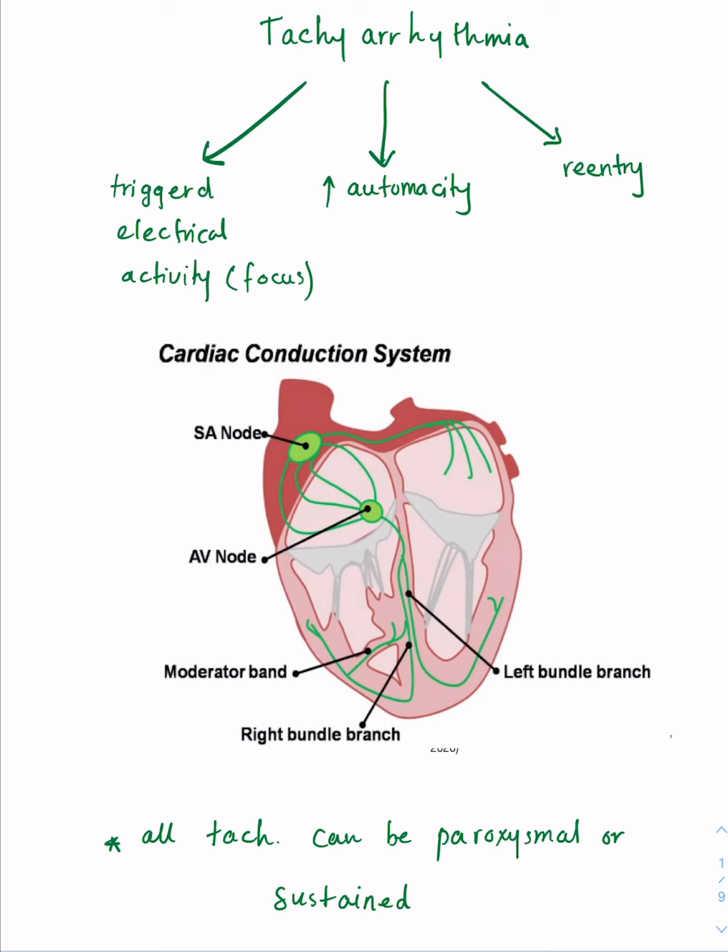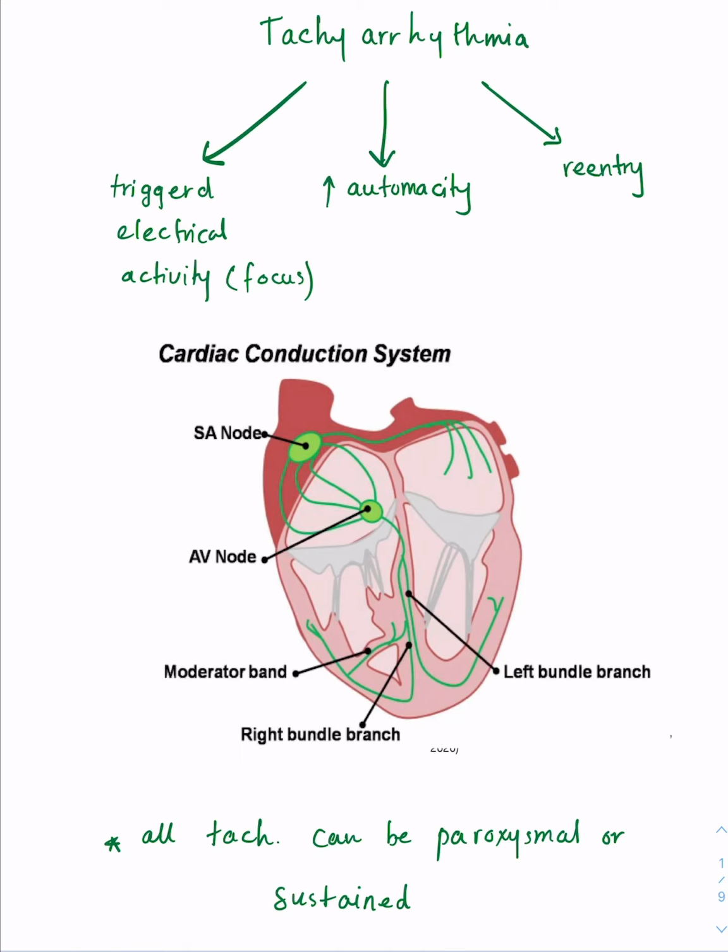It's quite important to understand the basic pathophysiology underpinning tachyarrhythmias. Now, tachyarrhythmia is another word for tachycardia, and as we said before, tachycardia is when you have a heartbeat that is above 100 beats per minute. Now, there are three main mechanisms for tachycardia to occur.